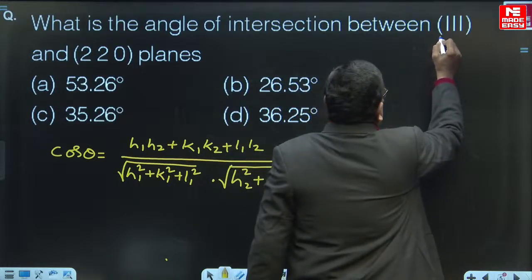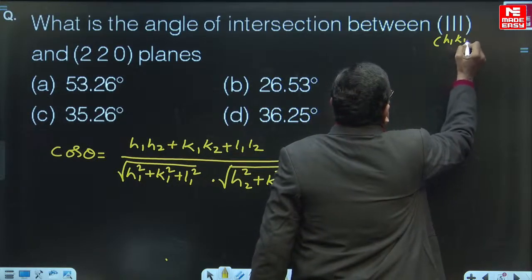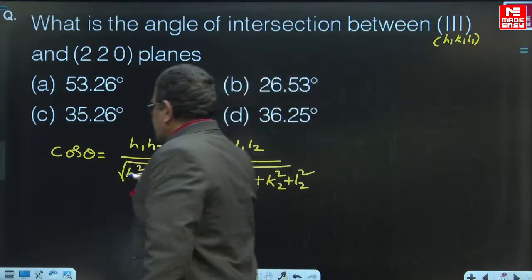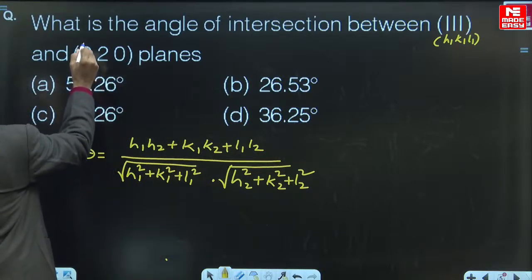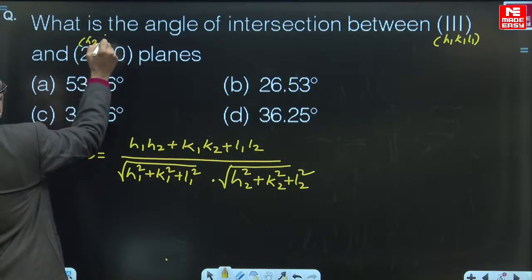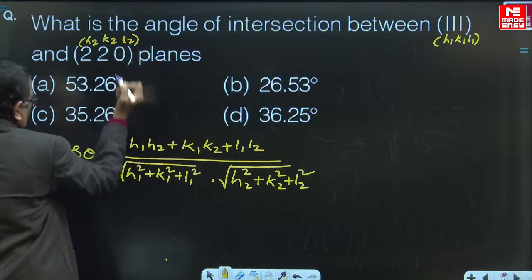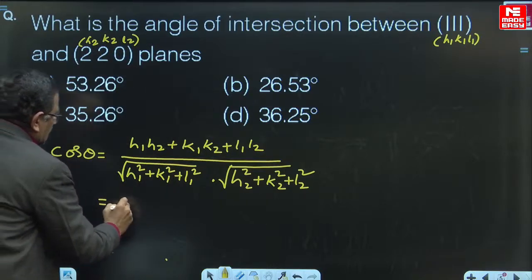Whatever 1 1 1 are given should be considered as h1 k1 l1. They are the indices of the first plane, and for the second plane h2 k2 l2 are mentioned here. Now substitute them, you will get the answer.